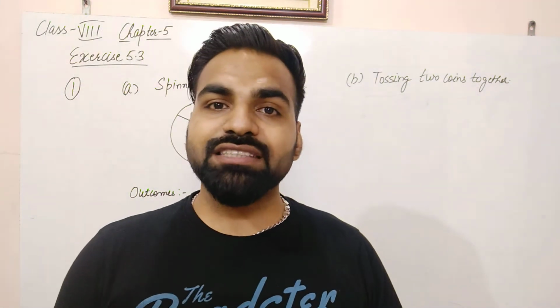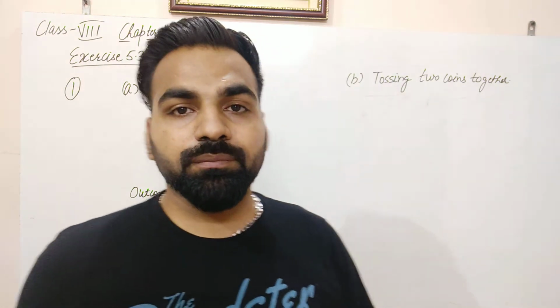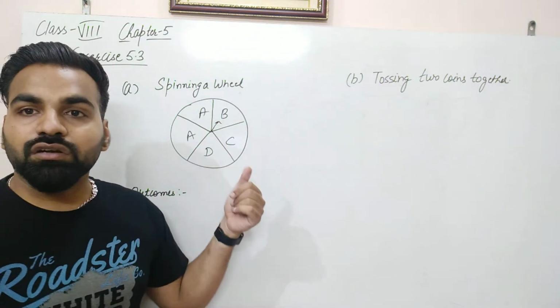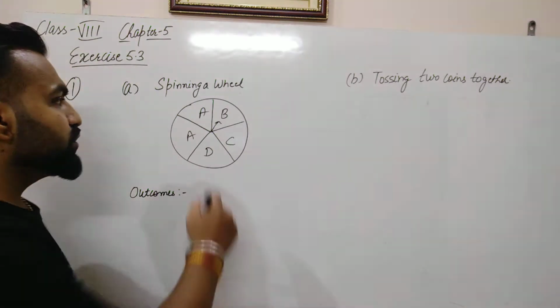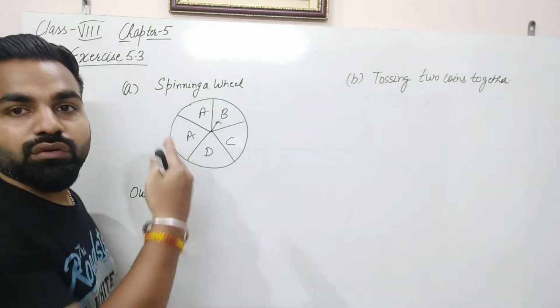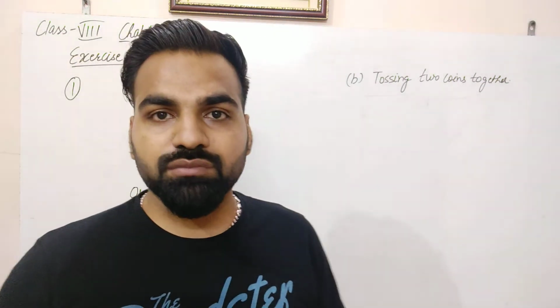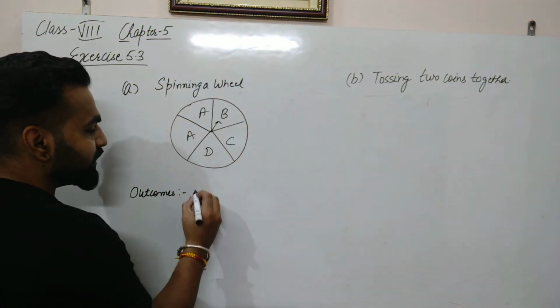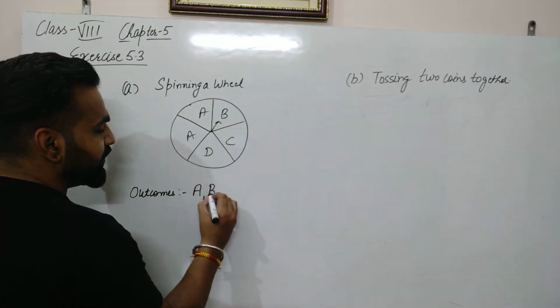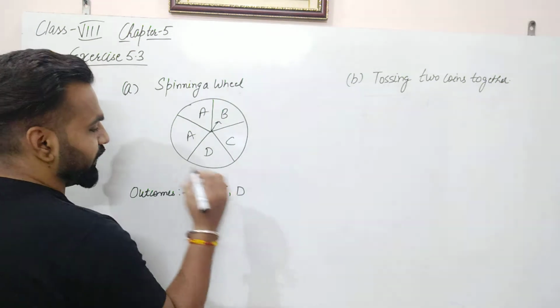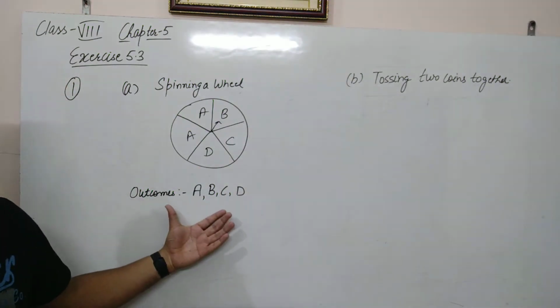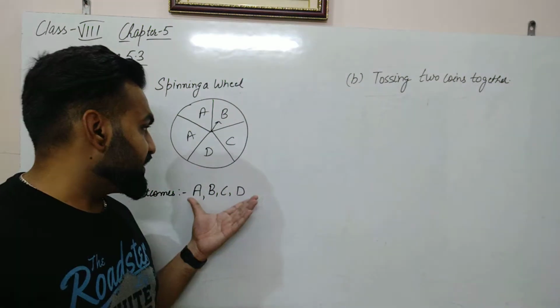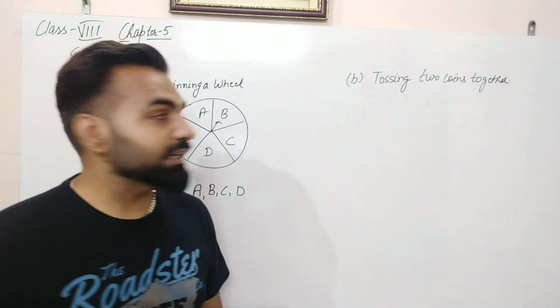Whenever we list the outcomes, we write repeating outcomes just once. So here we have to calculate the different types of outcomes we can get. So outcomes here can be A, B, C, and D. These are the possibilities in spinning a wheel in this case.